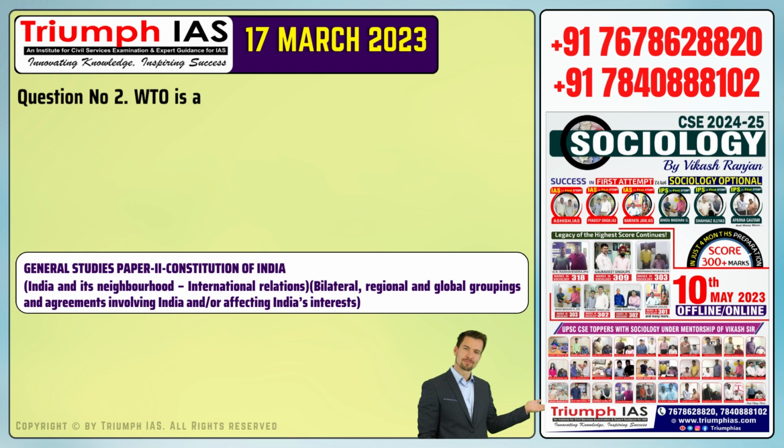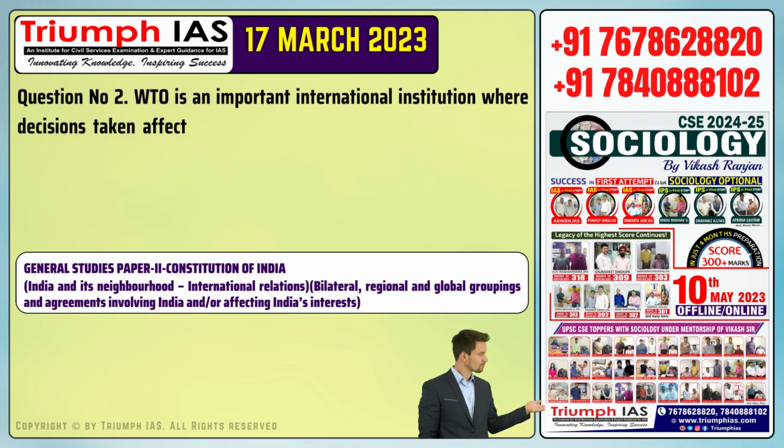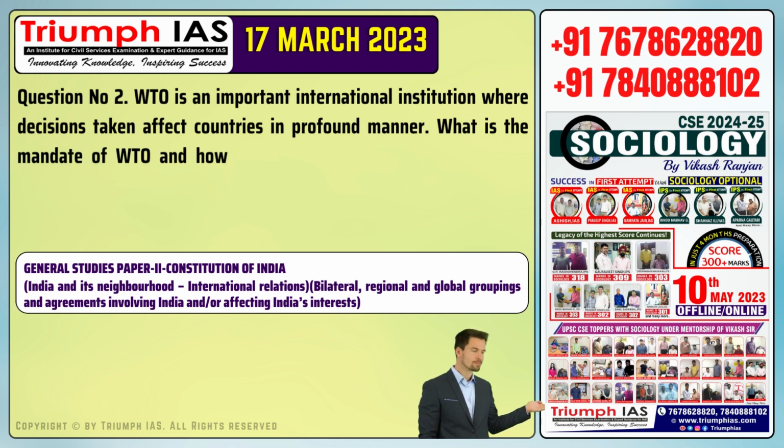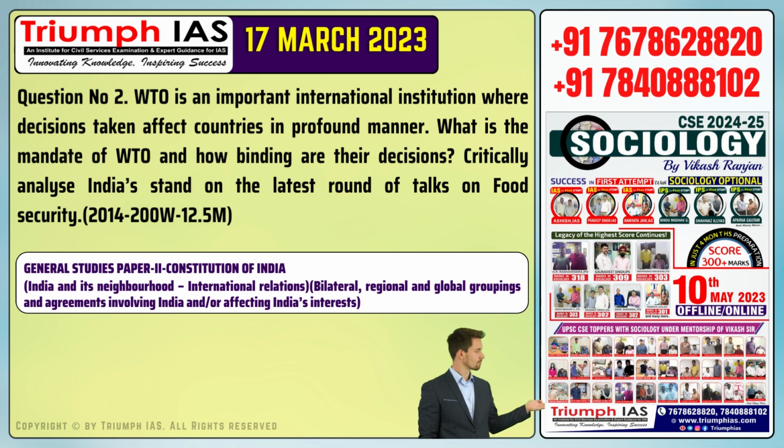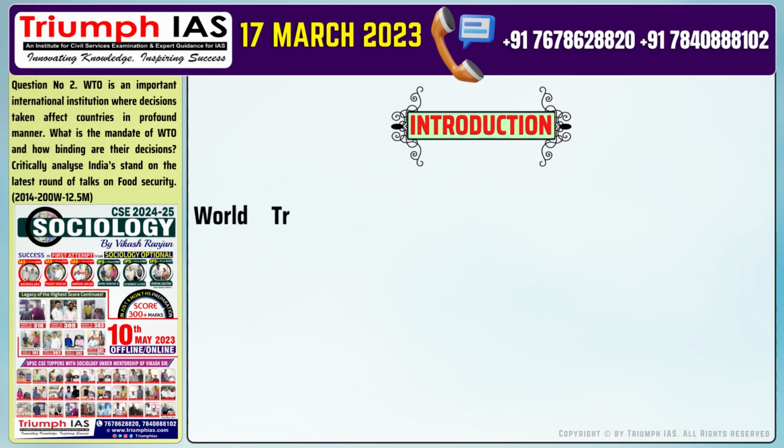Question number 2. WTO is an important international institution where decisions taken affect countries in a profound manner. What is the mandate of WTO and how binding are their decisions? Critically analyze India's stand on the latest round of talks on food security. Let's start with the introduction of the answer.